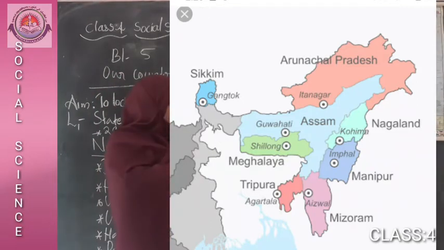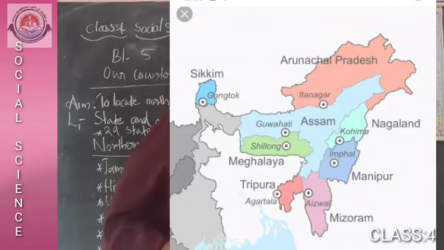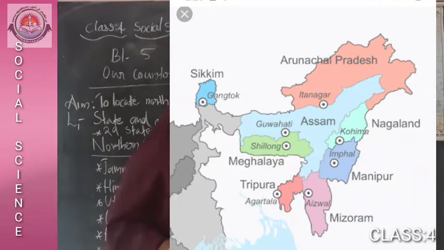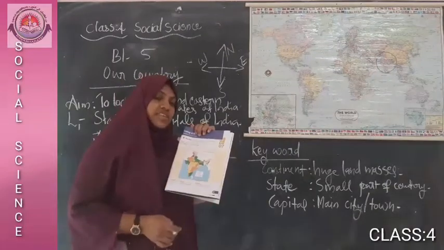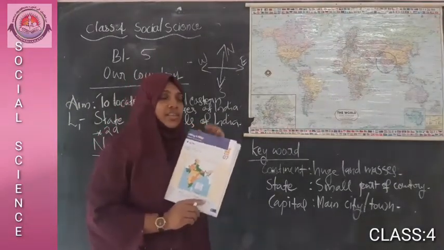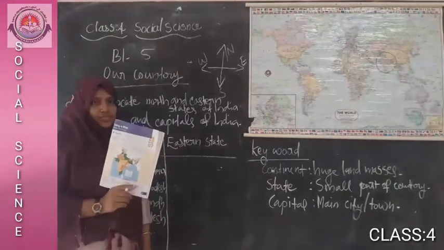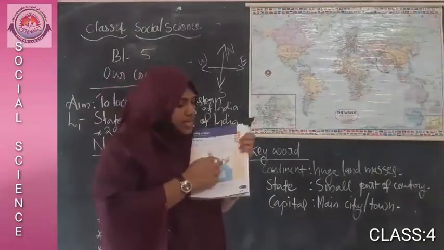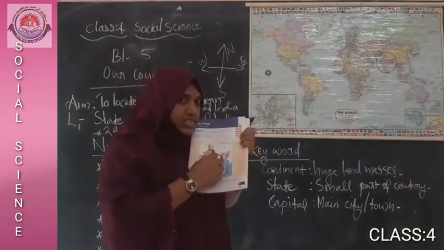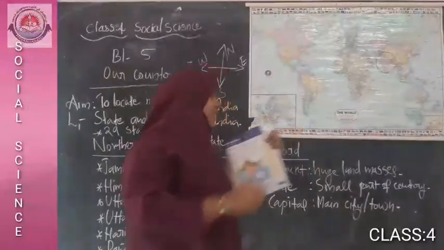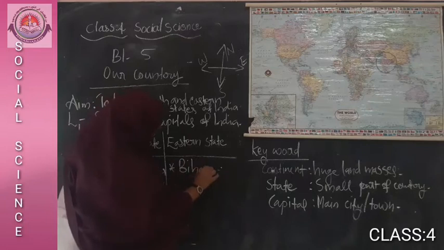Okay, I will say Assam, Manipur, Meghalaya, Tripura, Nagaland, Arunachal Pradesh. These are the states known as 7 sisters and they are located in the eastern part of the country. Can you say any other state from the eastern part of the country? Yes, which state is this? Bihar.